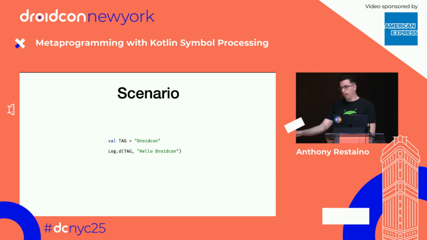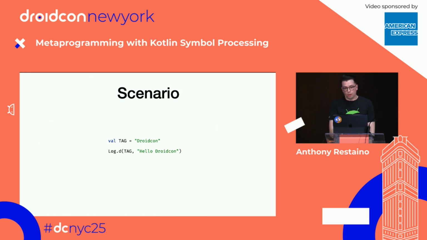Now that we've gone through that history, we're going to get into a scenario and talk about actually what the point of this talk is. We're going to start with just these two lines of code, a log tag. The tag has a value of droidcon, and you have a log that says log.d, and you provide the tag, that says hello droidcon. So the idea is that we want to provide context to this logger. And most people are going to be using a logger that automatically derives this context from wherever the code's executed.